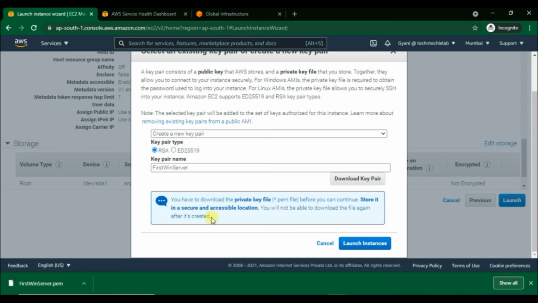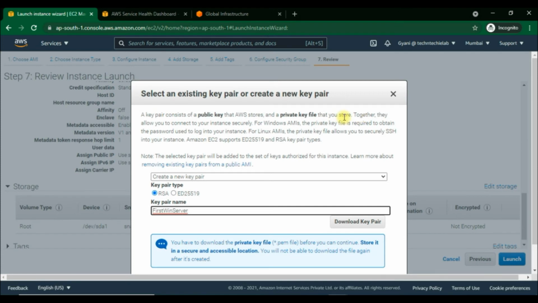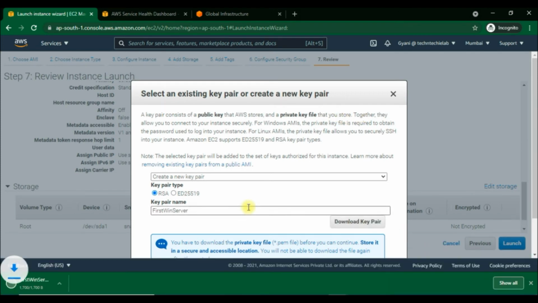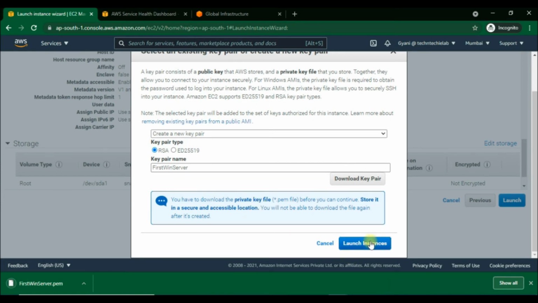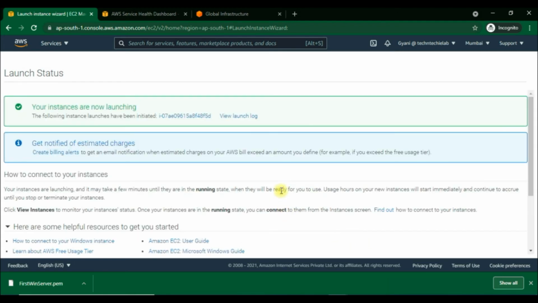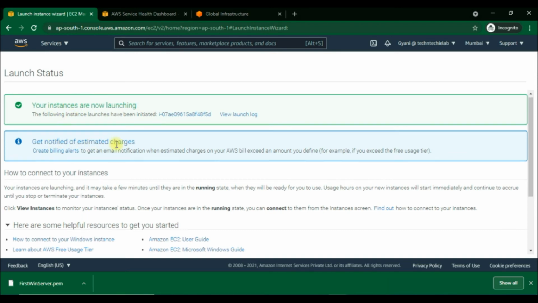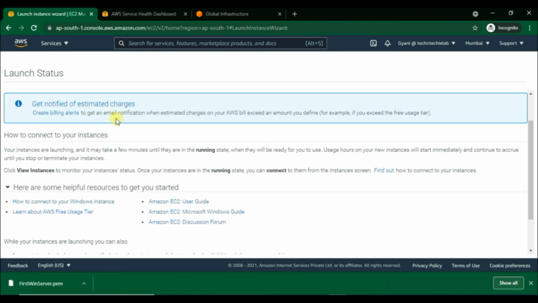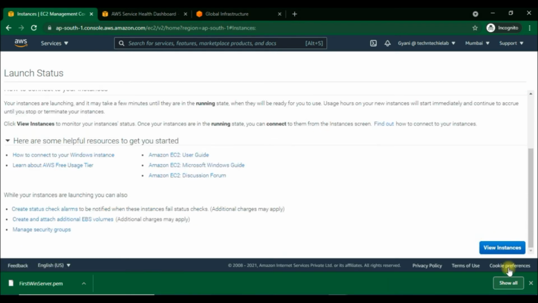And for Linux AMIs, the private key file allows you to securely SSH into the instance. Just download the private key here, store it in a secure drive, and go to launch it now. The instance is launching now, and we will get the notification that estimated charges on AWS will exceed the free usage tier and the amount which we have defined in the billing alert. Now click on view instance to check the status.